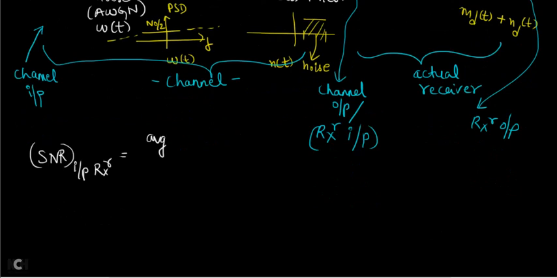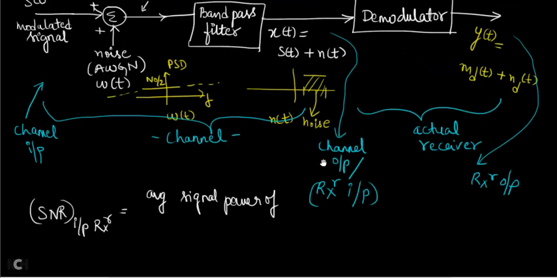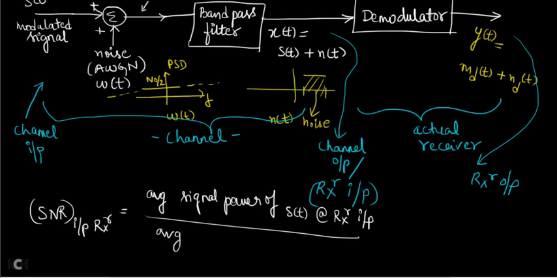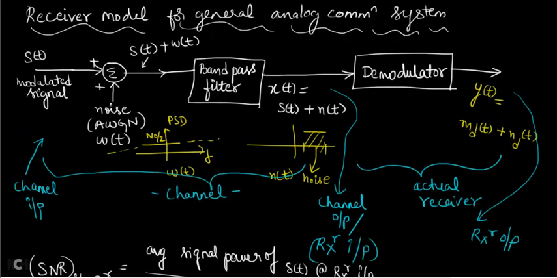You can write: average signal power of S of t at the receiver input, divided by average noise power of, what is the noise present at the input of the receiver? N of t.